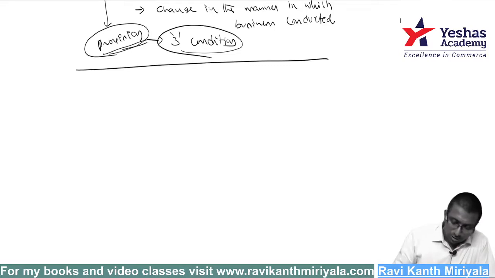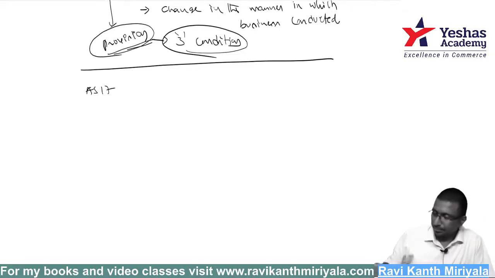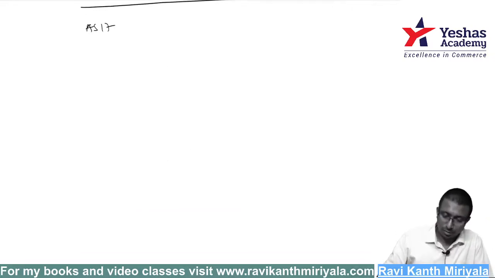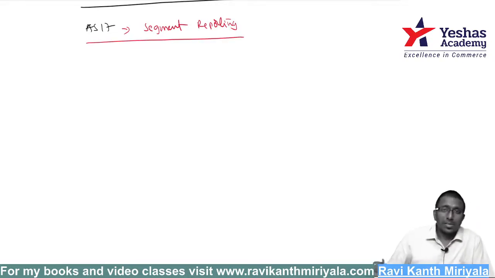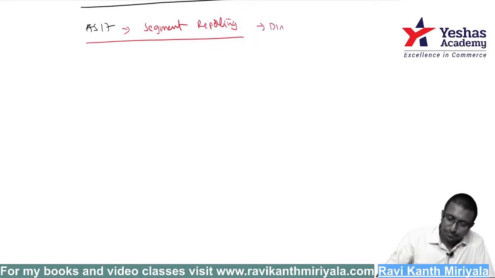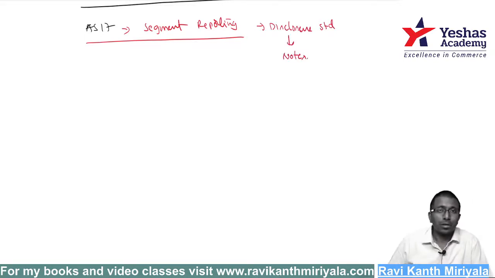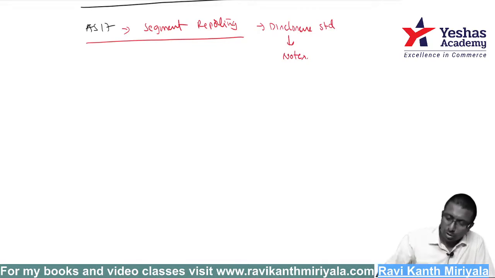Now let us get into accounting standard 17. What is accounting standard 17, my dear? Segment reporting. See, this is basically a disclosure standard. Sir, where do you disclose? We will disclose in notes to accounts. What do you disclose? How many segments. That is segment information, basically.